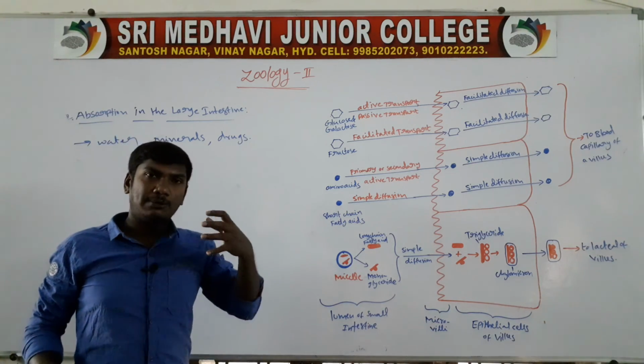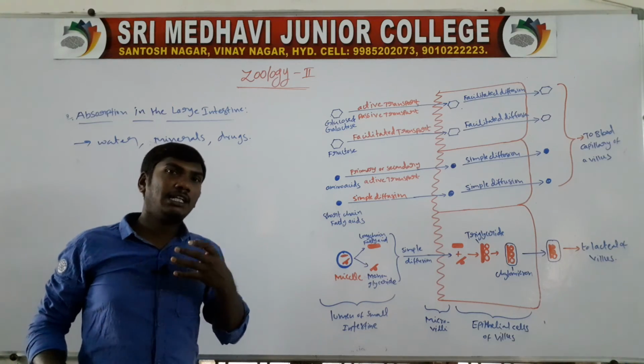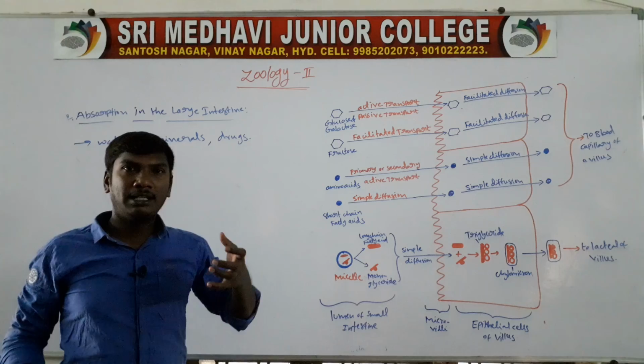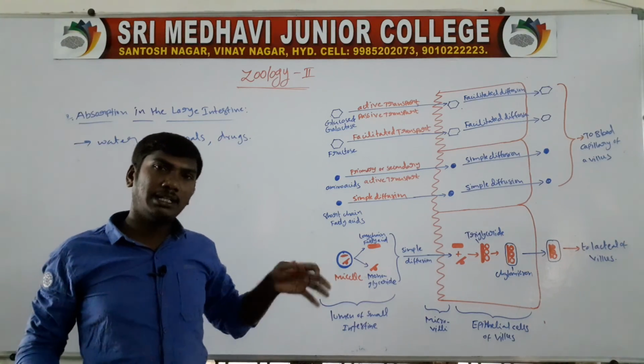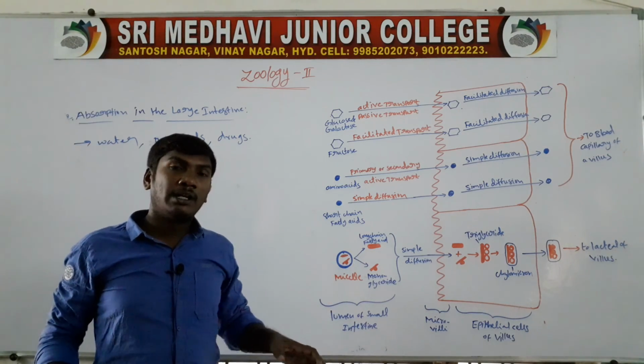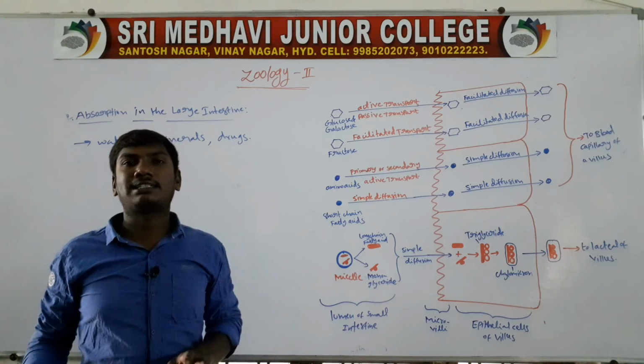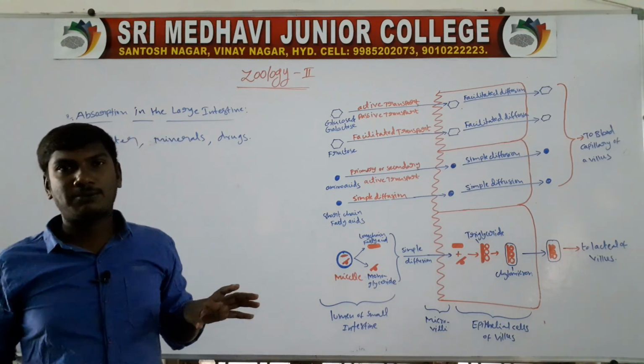Next, absorption in the alimentary canal: absorption in the mouth, absorption in the stomach, absorption in the small intestine, and absorption in the large intestine. 90% of absorption occurs in the small intestine. So this is the absorption topic.